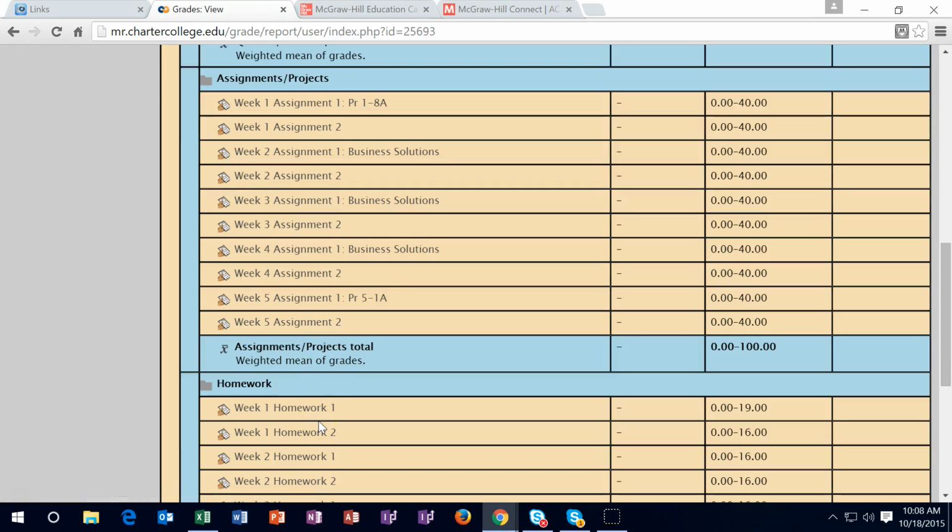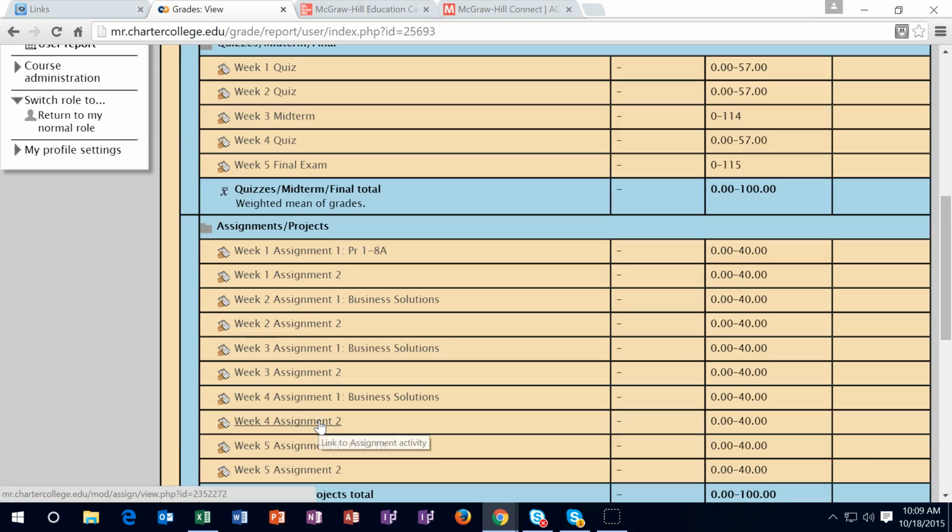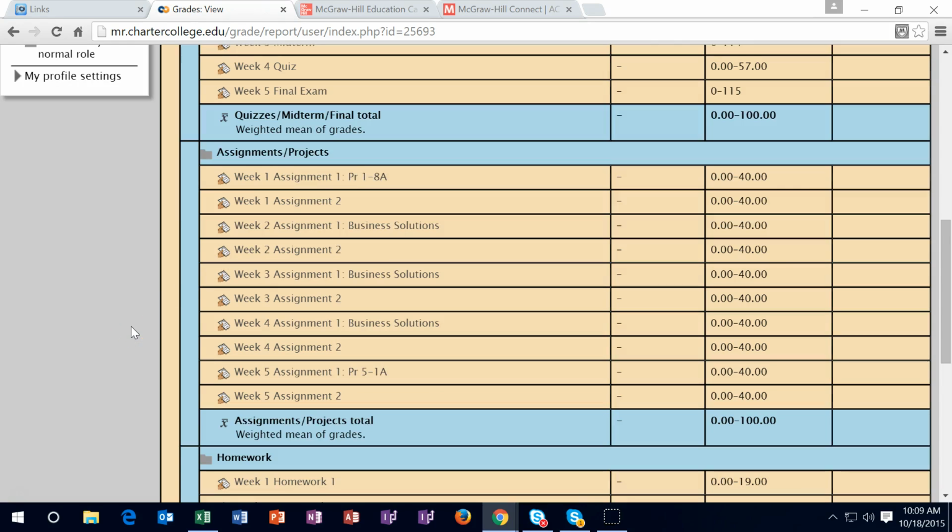Anything that does not have full credits, you want to consider if you can pick up late work, which you generally can. So make sure to pick up late work. You can, of course, work on late work before the grades are input into here, but just remember that you want to think about late work and make sure that you pick that up. The exception to late work is generally the quizzes. You can't generally make up quizzes unless there's an exception. And in order to get an exception, you have to contact me and tell me what happened. And then I'll take that on a case-by-case basis in terms of allowing an extension. So you want to have that as a last resort. But the assignments and the homework you can generally pick up.